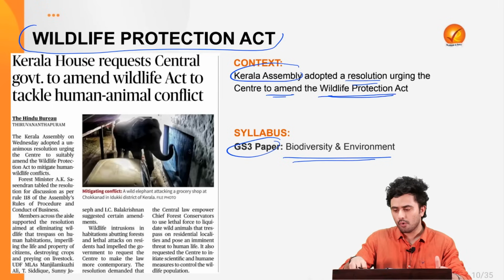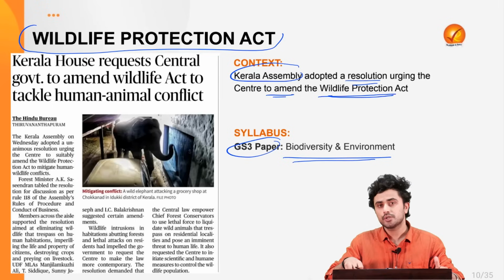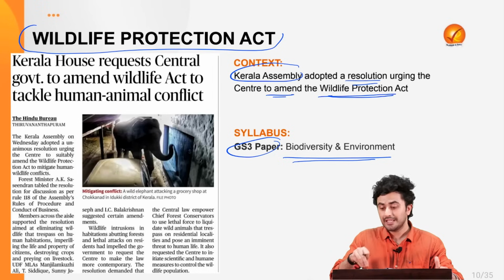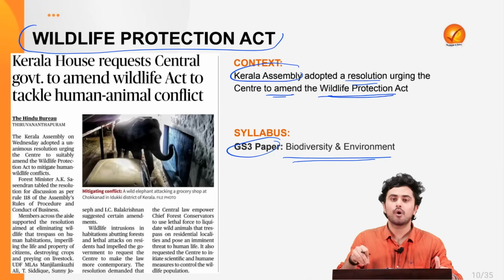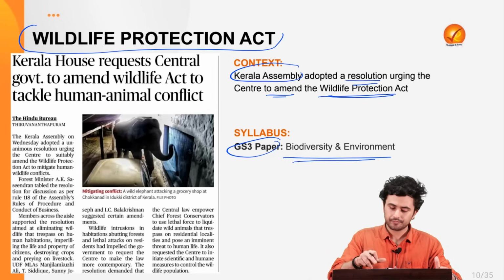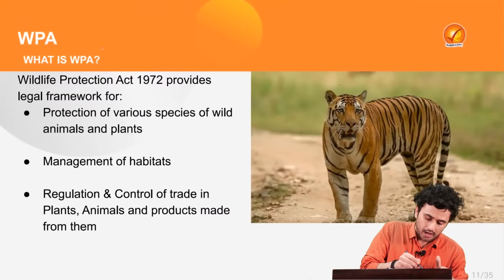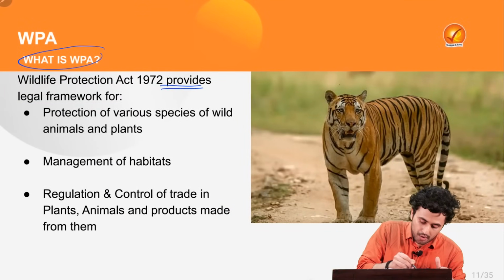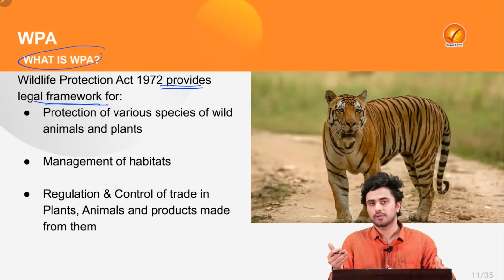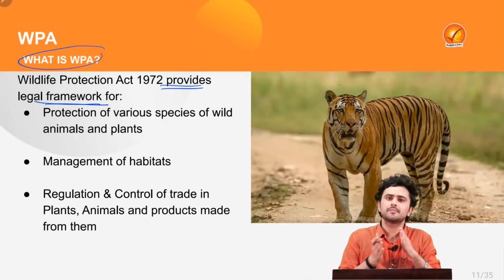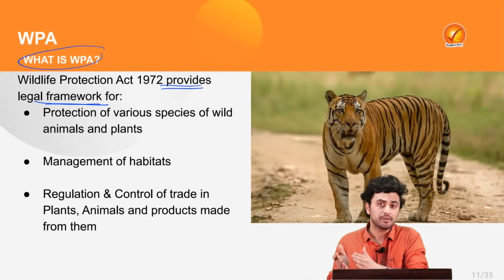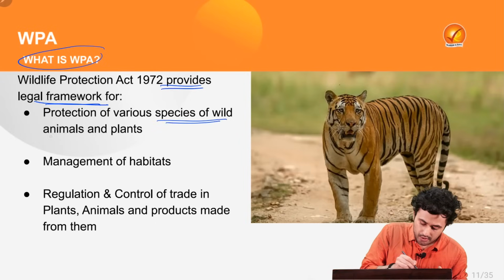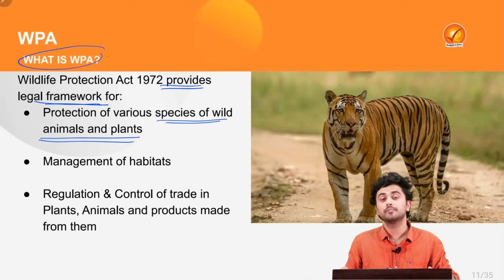So before we go and inquire about the issue of human-animal conflict, let's first read in detail about the provisions of the Wildlife Protection Act, under which there are various schedules, and it provides a legal framework where various measures and protections have been provided for species of wild animals and plants.